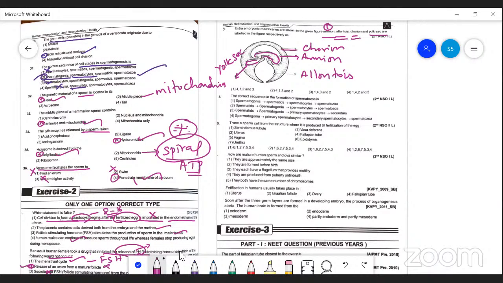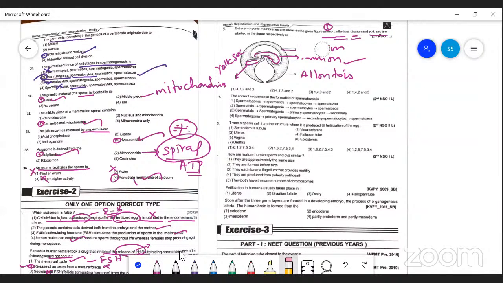First, amnion. The first one is the amnion. Here the fourth one is the yolk sac. The second one is the allantois.